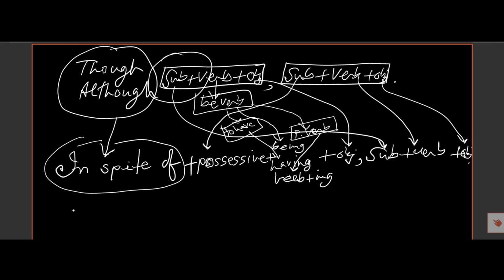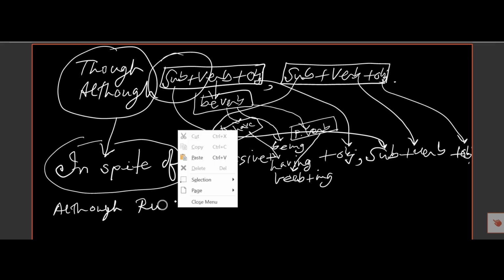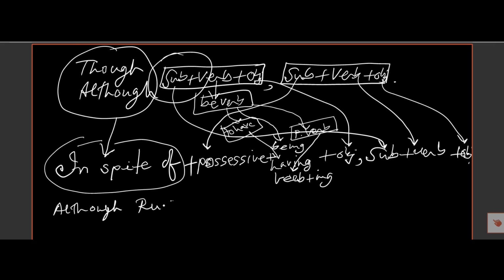So now let's see an example. Although Rumi is poor, she is honest.